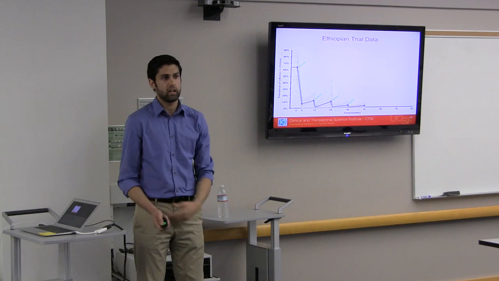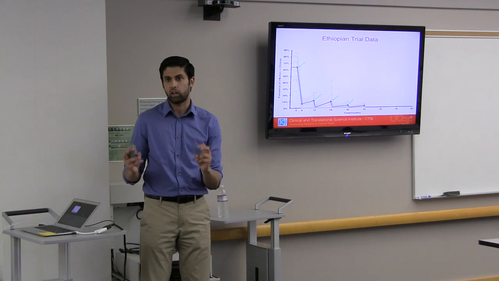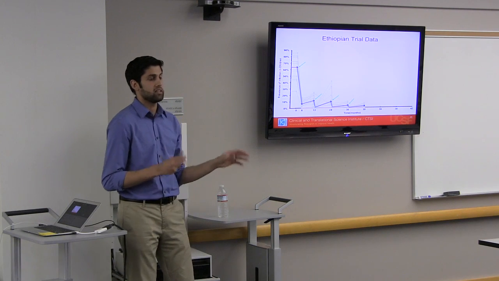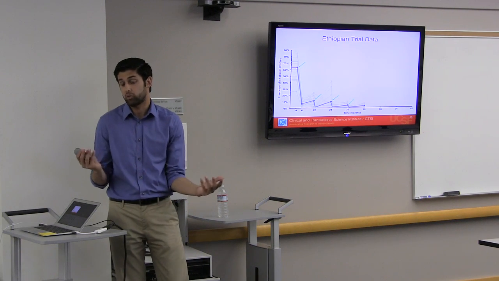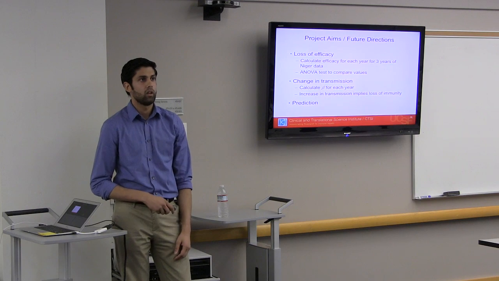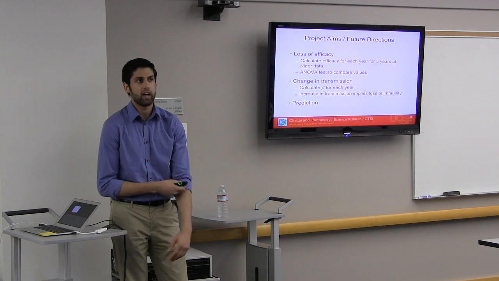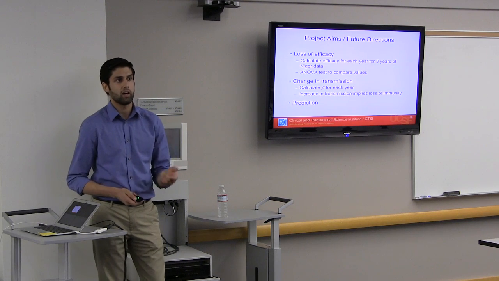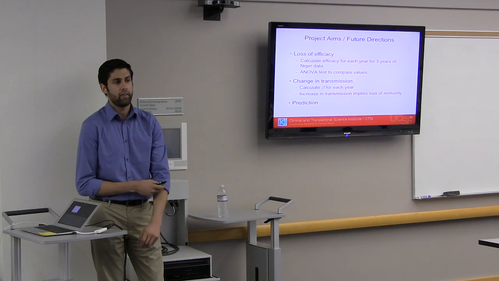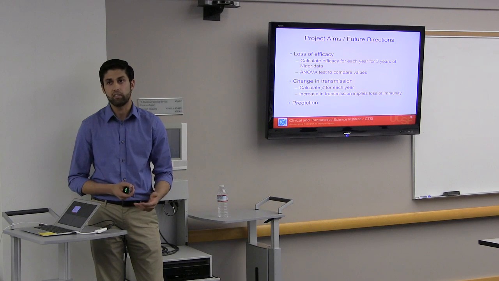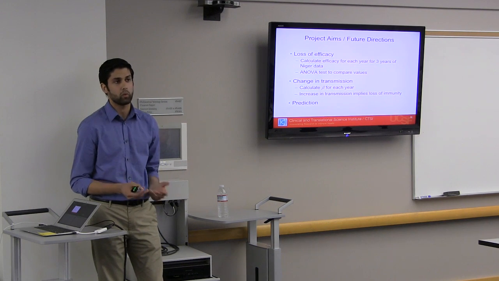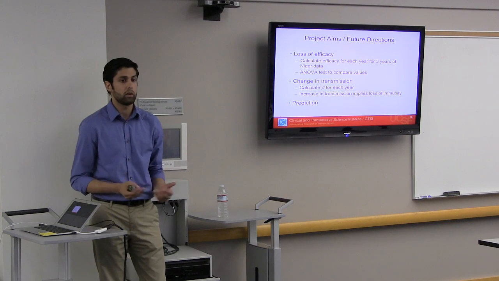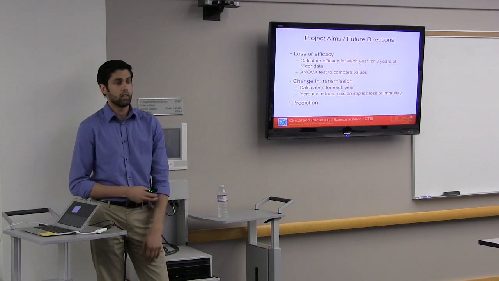And actually, secondarily, I mentioned a little bit earlier that I was also testing loss of immunity. What that means is I'll be testing to see whether the beta stays the same or changes over those 3 years. So these are kind of the project aims that I had. Loss of efficacy, I'll compare the three years using ANOVA analysis. I can calculate change of transmission. And then later in the year, if I have time, I'm going to be trying to look at whether we can use these models to predict prevalence of trachoma, which the WHO is becoming more interested in.